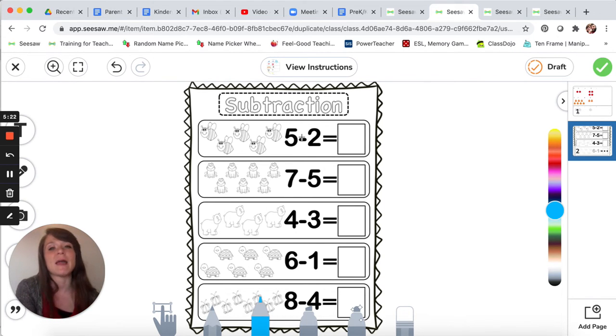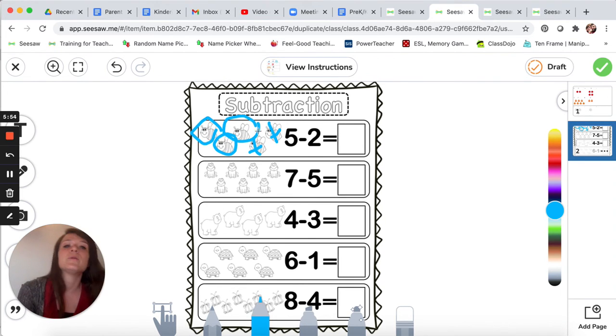We're taking something away. 5 minus 2. So I'm going to mark out 2 of my bumblebees because 2 of them are going away. 1, 2. Now, how many bumblebees do I have left? So I had 5. I took away a group of 2. And now how many are left in my group of bumblebees? Let's count them. 1, 2, 3. There are 3 bumblebees left. So I'm going to write that number here in the box.